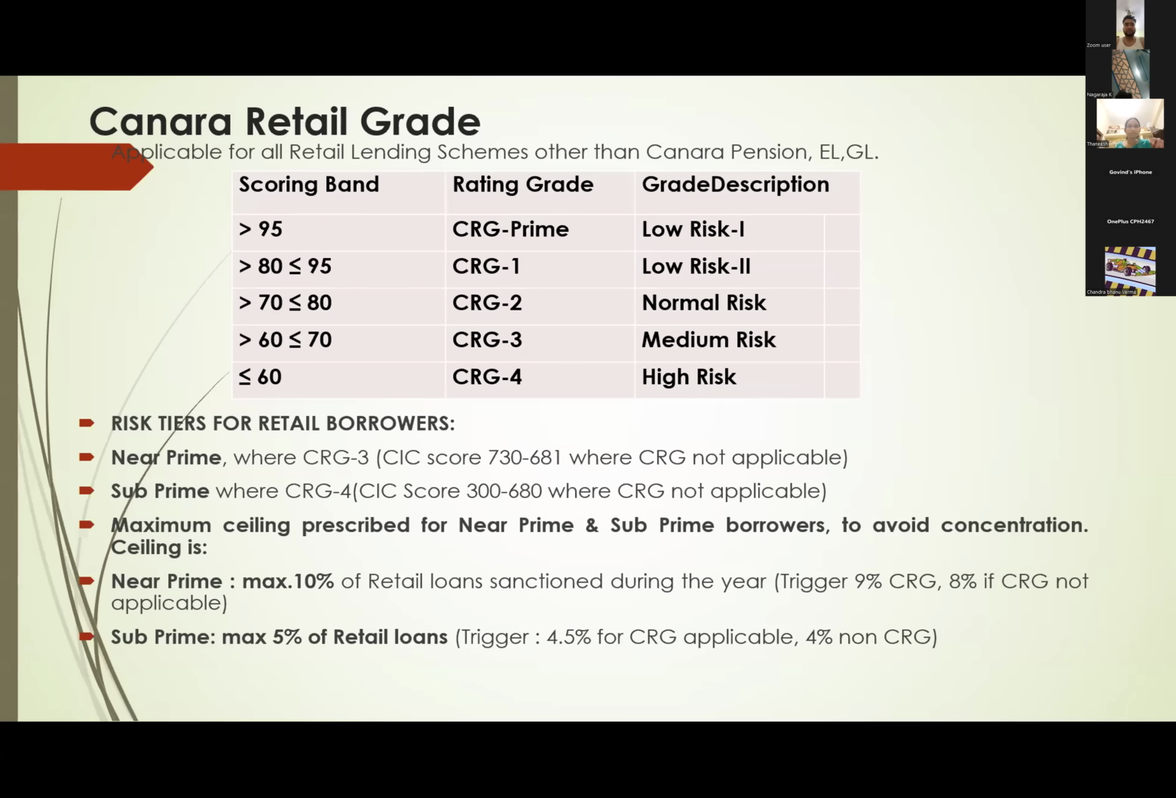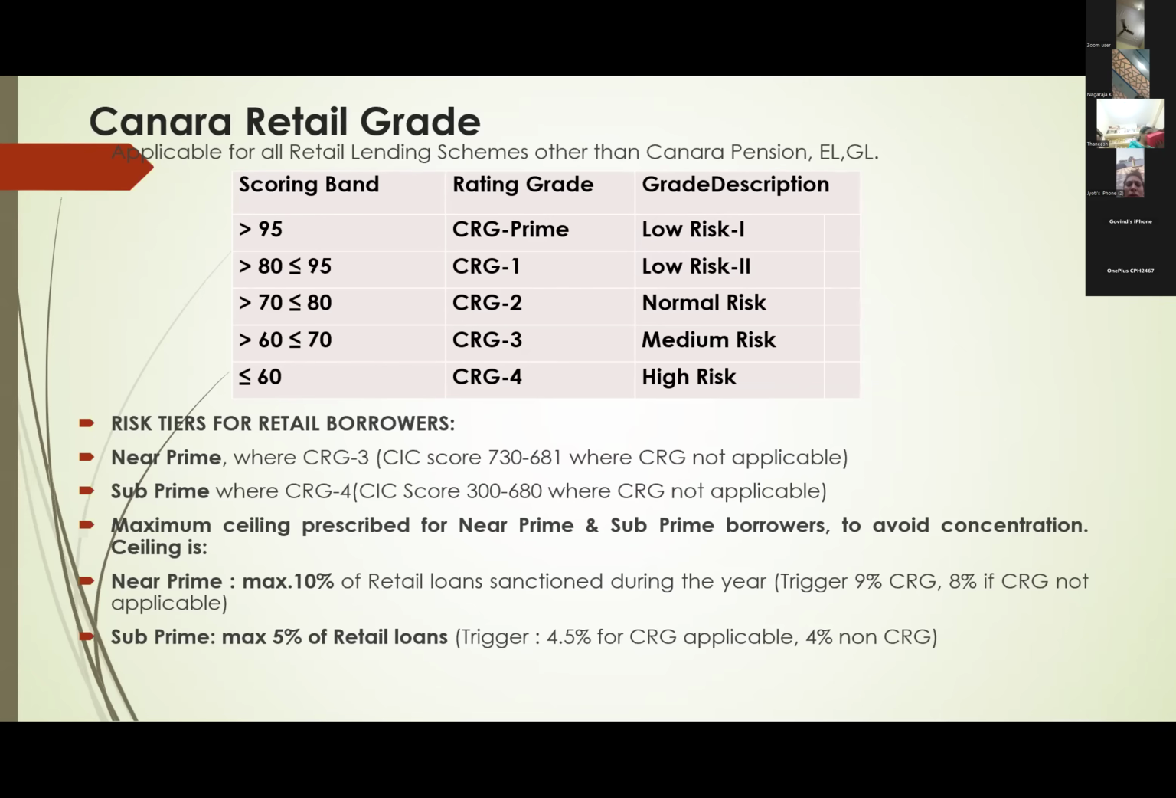CRG3 near prime borrowers: maximum 10% of total retail loans. Out of the total retail loans sanctioned during that particular year, only 10% of loans we will give to near prime borrowers. That means CRG3 category borrowers. And again, the triggering point. What is the triggering point?